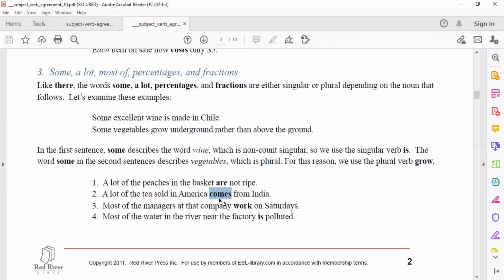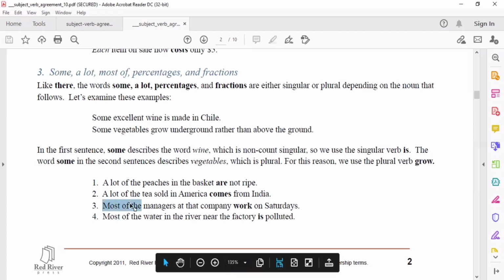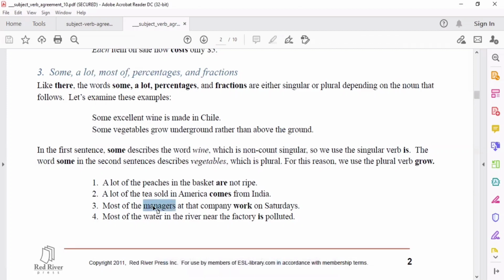Singular verb then. Okay? Most of the managers at that company work on Saturdays. So mayroon tayong word na most of, pero yung noun after that ay managers na plural subject. So, ibig sabihin, we have to take plural verb and that is work, not works. Pwedeng she works. Pwedeng most of the manager works. Ganun yun. Pero pag most of the managers work, okay?